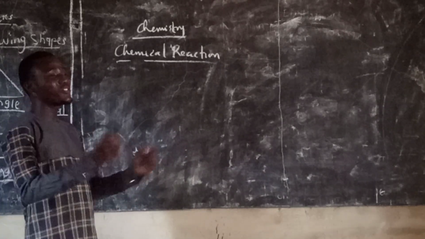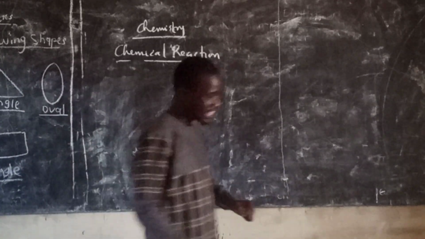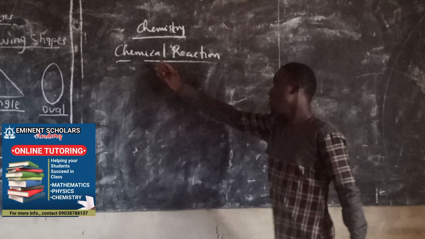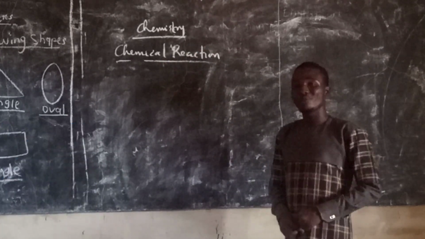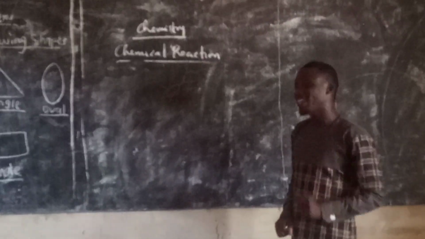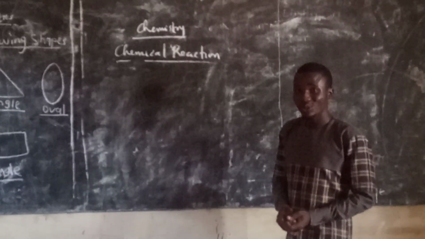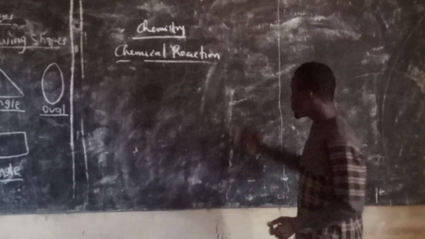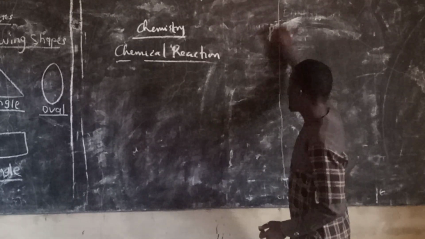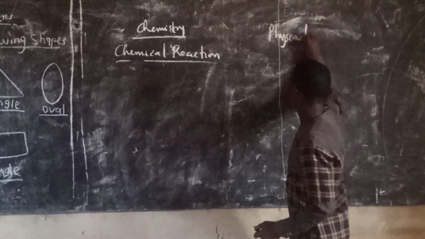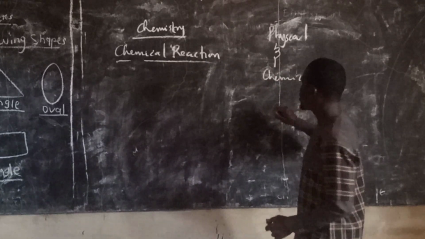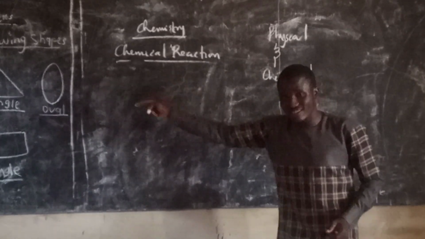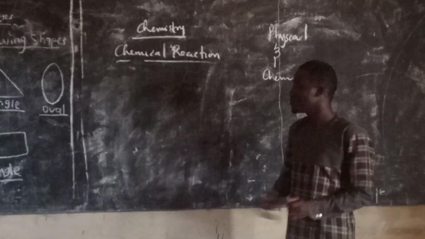In today's class, we'll be doing chemistry, and our topic for today is going to be chemical reaction. Now, before we look into what chemical reaction is, let's remind ourselves of chemical change. There are two types of changes in chemistry. We have the physical change and the chemical change. So it is chemical change that leads to chemical reaction.